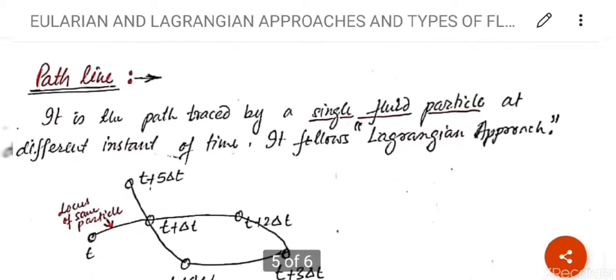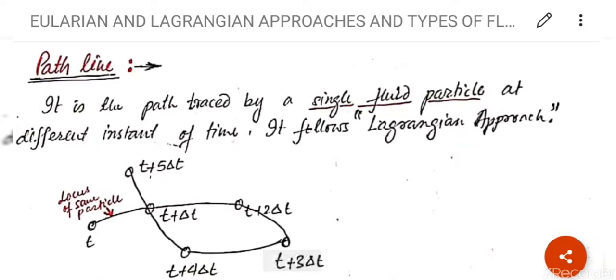Now we will discuss path line. Very important point. What is a path line? It is the path traced by a single fluid particle at different instants of time. It follows the Lagrangian approach or Lagrangian technique. I have already explained.